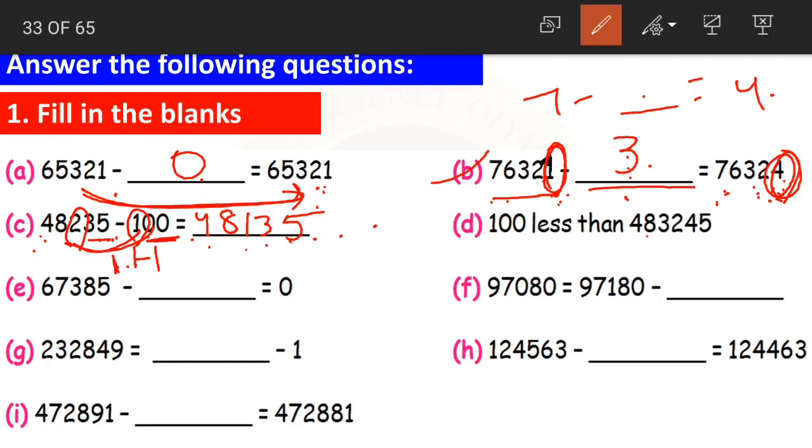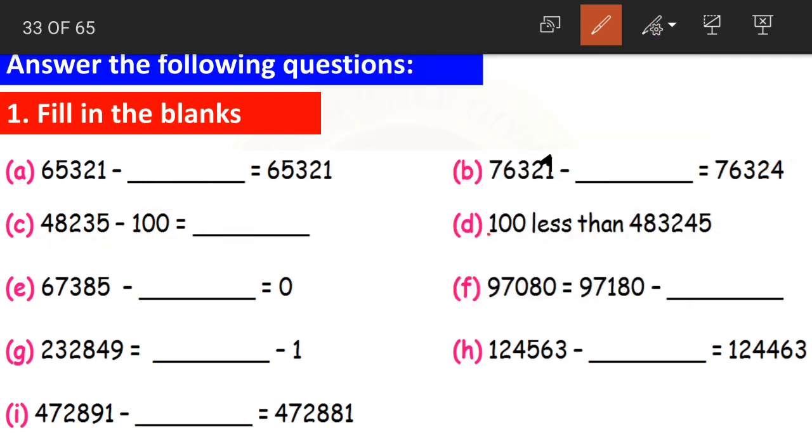Now question number D. Again similar question here. 100 less than 4,83,245. Again here 1 is at hundreds place. So the change occurs only in the hundreds place. Let us write the remaining digits as it is. 4, 8, 3. Sorry, I'll write here. Hundreds and hundreds. 4, 8, 3. Now less than, right? They are asking less than means we need to subtract. 2 minus 1 is 1 and 4, 5 as it is. Clear? Only the change has occurred in the digit in hundreds place. Coming to question number E.